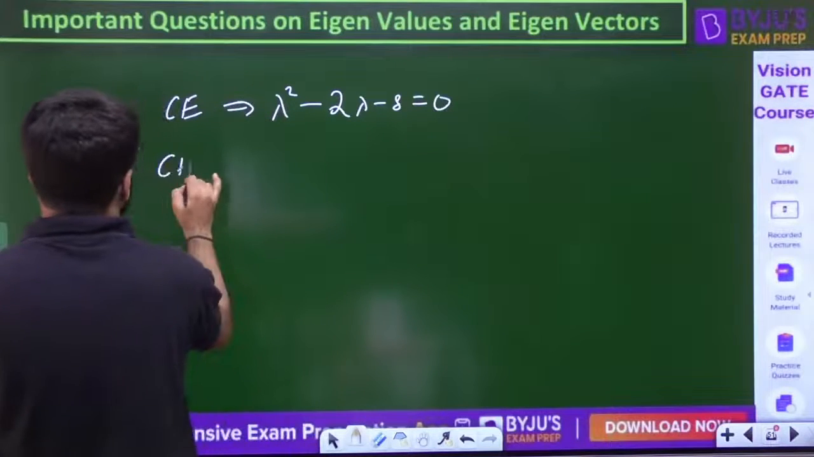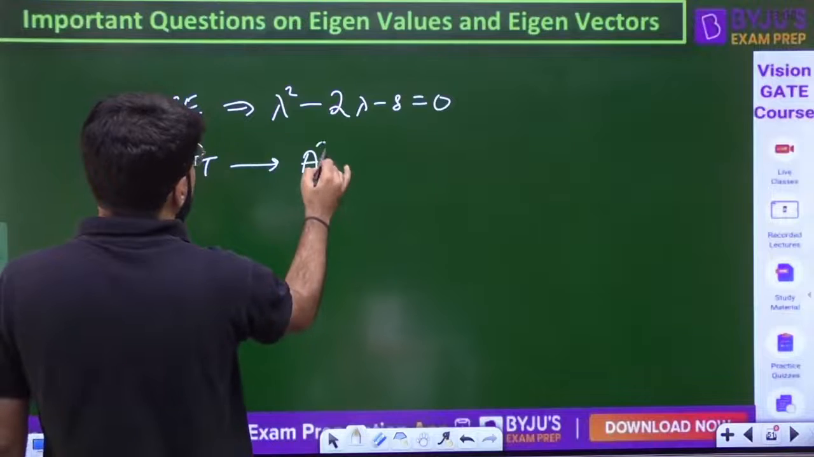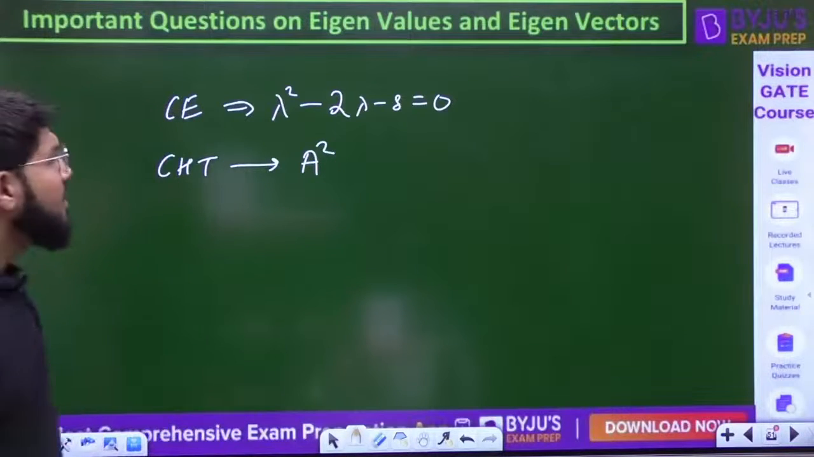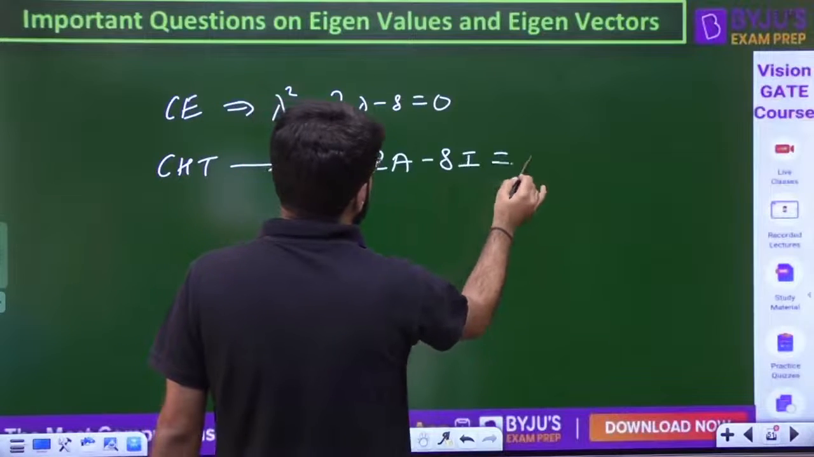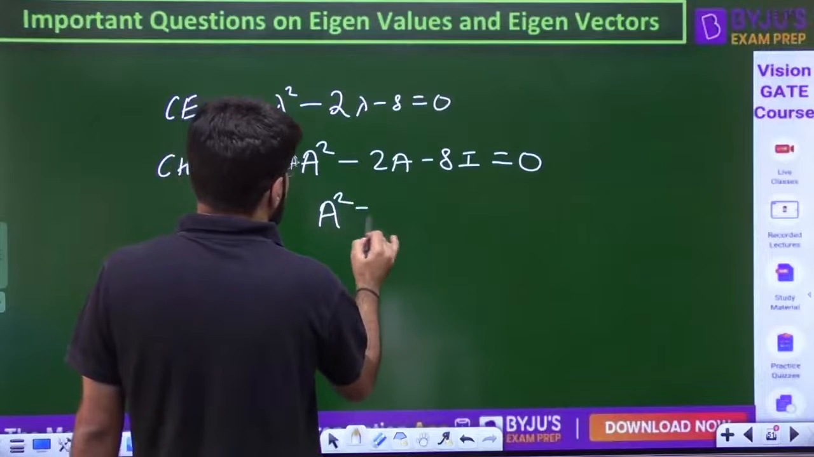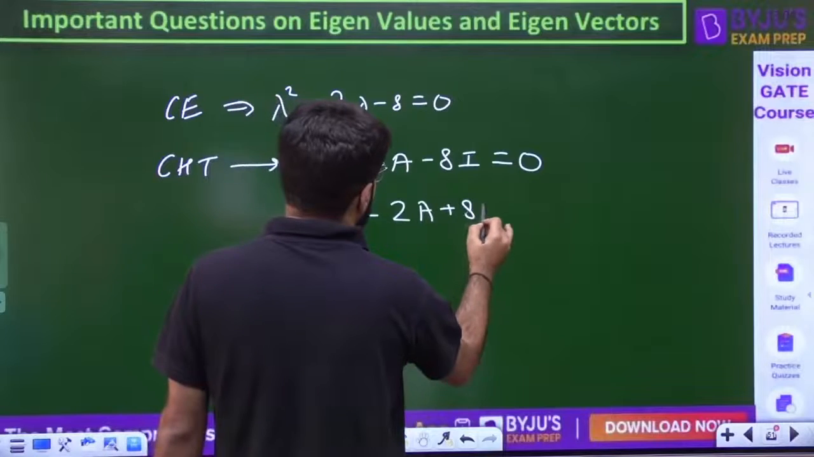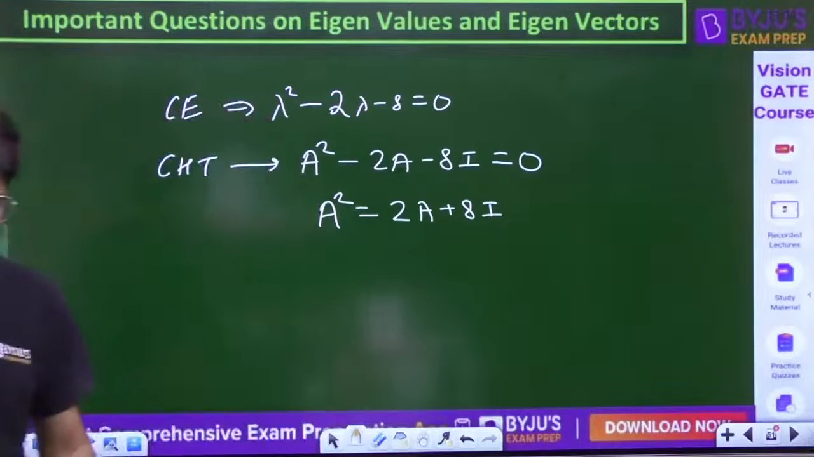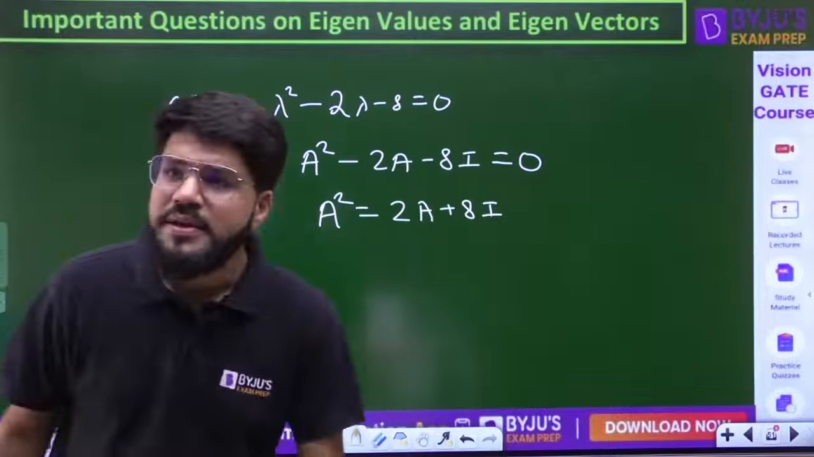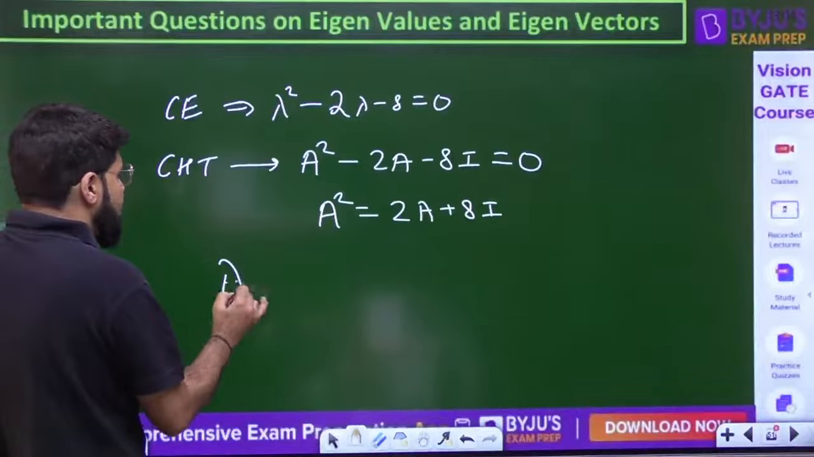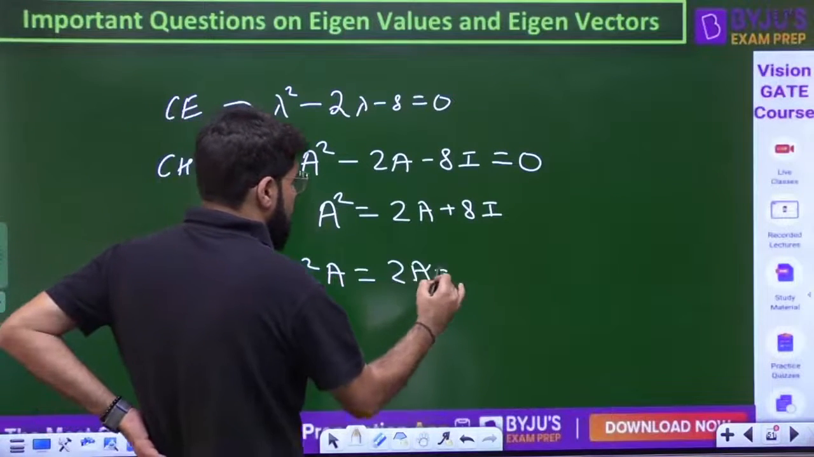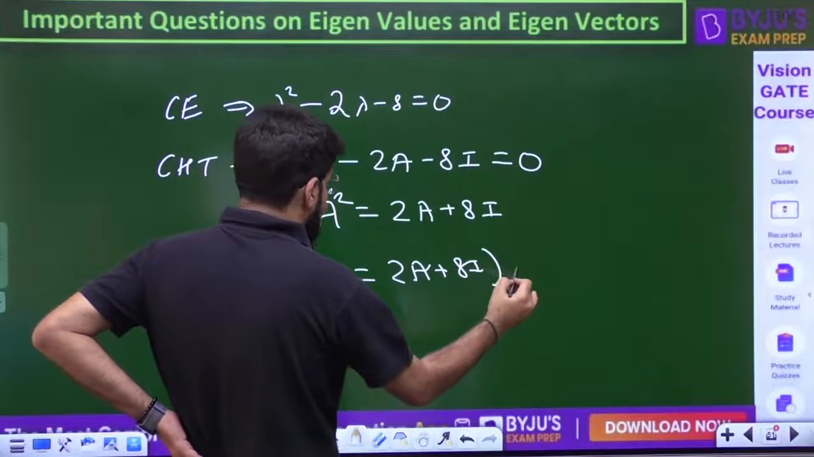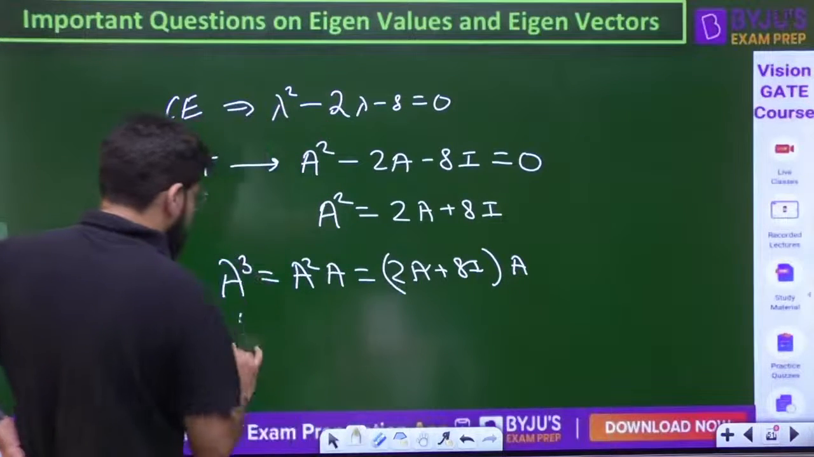If I apply the Cayley-Hamilton theorem, every square matrix will satisfy its own characteristic equation. So putting lambda equal to A, A square minus 2A minus 8I equal to 0. The value of A square is equal to 2A plus 8I. That is A square. So what will be A cube? How to approach A cube? Simply A square into A, so that is 2A plus 8I multiplied by A.